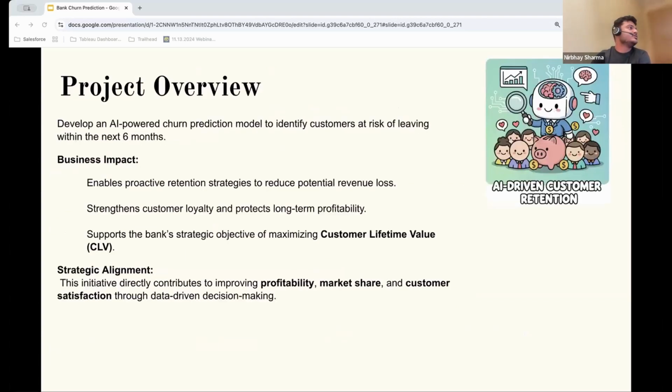So the objective was to design an AI-powered churn prediction model, specifically a neural network-based classifier that can anticipate which customers are likely to exit the bank in the next 6 months, so that proactive actions can be taken and the bank can minimize the financial loss and keep a strategic thinking.